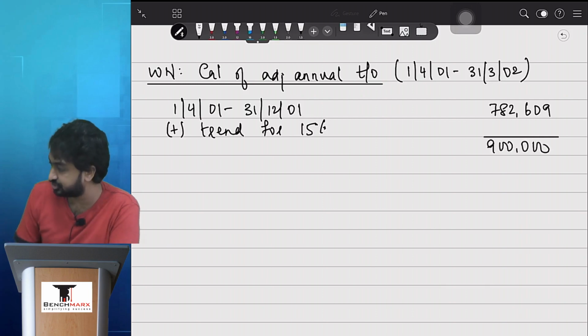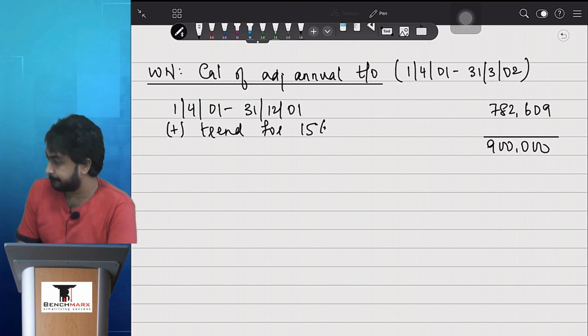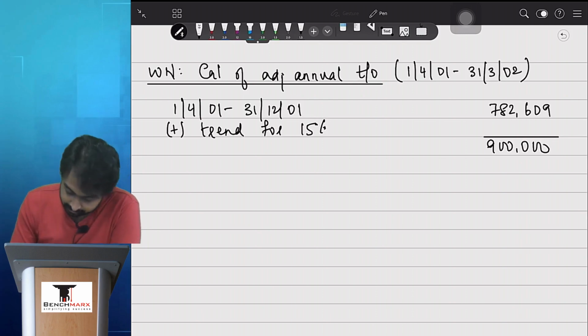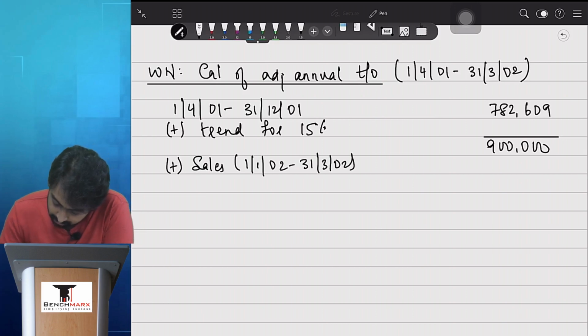Is that the case? ठीक है, and then we add sales from 1st Jan 02 to 31st March 02, that is 250,000.